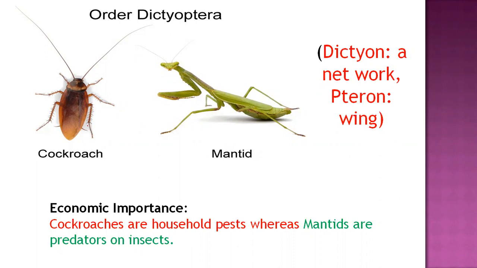So these are the two examples. This one picture is a cockroach and the second one is a mantid. One is a household pest and the other is a beneficial insect of order Dictyoptera, the praying mantid. As for economic importance, cockroaches are commonly known as household pests because they are vectors that transmit many diseases to humans, and they are very destructive pests. Whereas mantids are called beneficial insects or natural enemies, because they consume many larvae per day, and even some small insects are fed on by the mantid. Okay, these are two examples of order Dictyoptera and their economic importance.